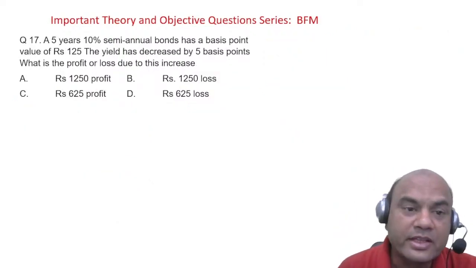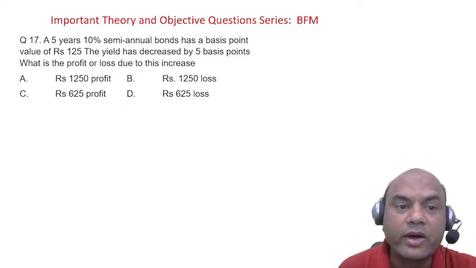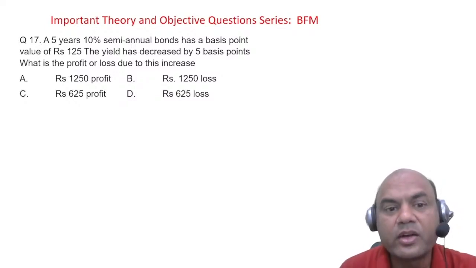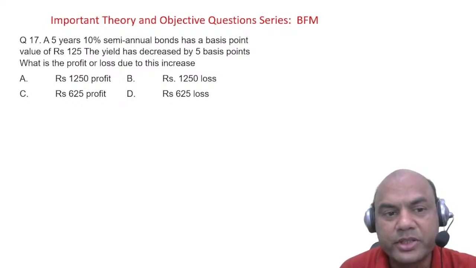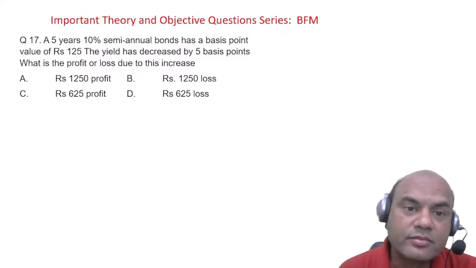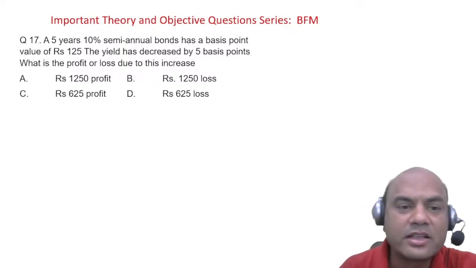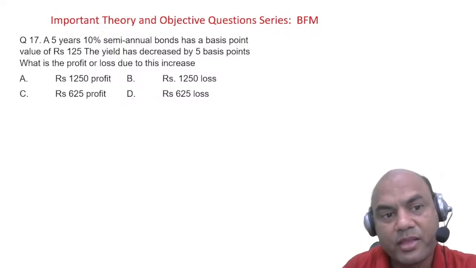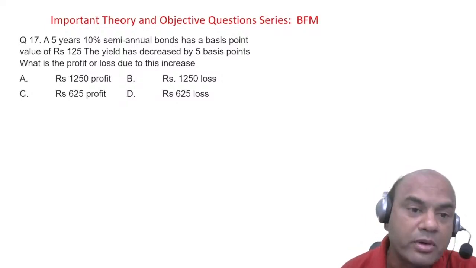Next problem. Here, this is also another one. A 5 years 10% semi-annual bond has a basis point value of 125. The yield has decreased by 5 basis points. What is the profit or loss due to that change? Now this is somewhere related to JIB, because this is a bond problem.